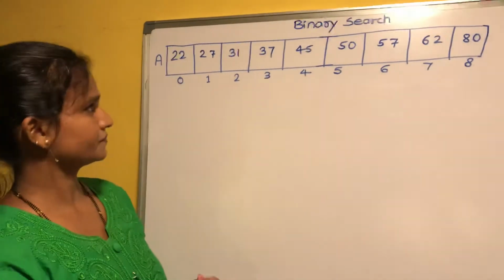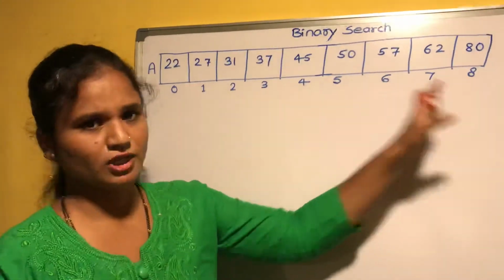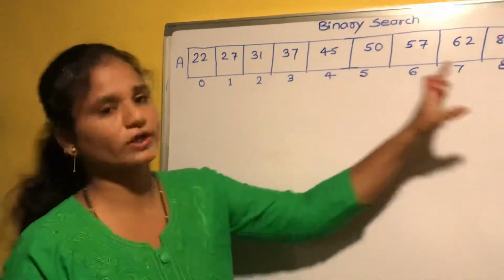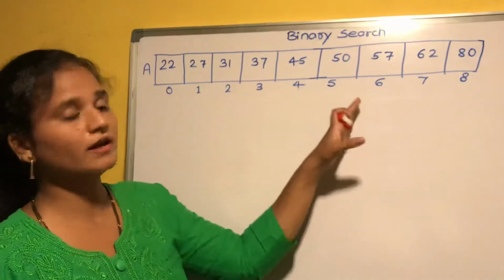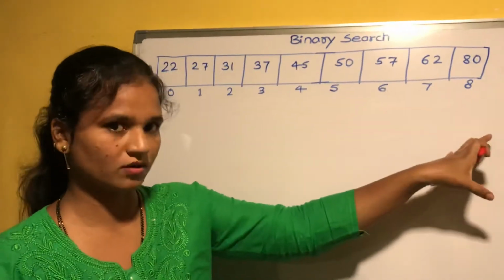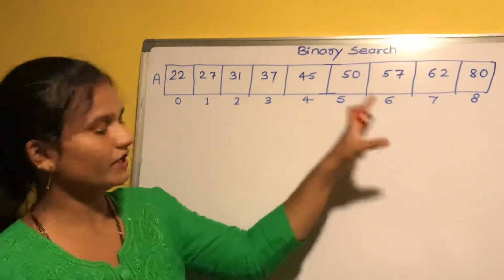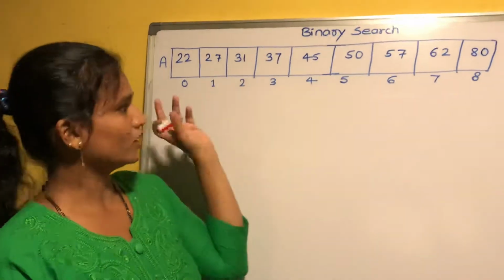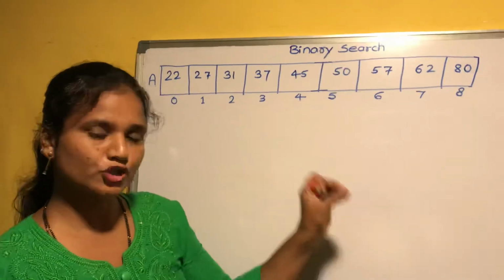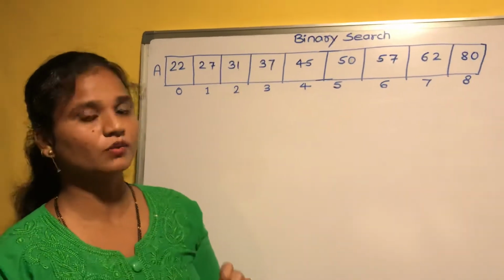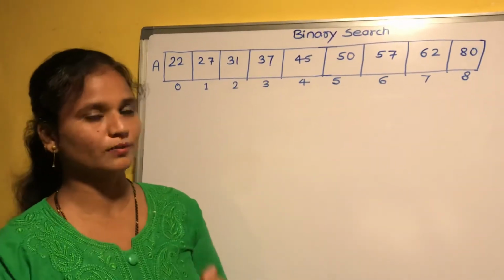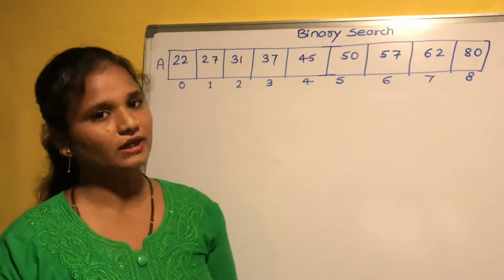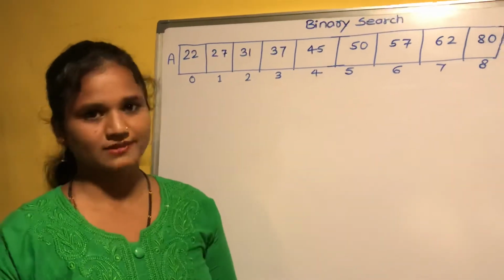Now see, here I have taken an array. Here you can see I have taken a sorted array. All elements are arranged in ascending order. I have taken this intentionally because the binary search precondition is that whatever data structure you are taking should be sorted. Then and only then can you apply the binary search algorithm to search any element in the given data structure. Here we are taking an array as the data structure.